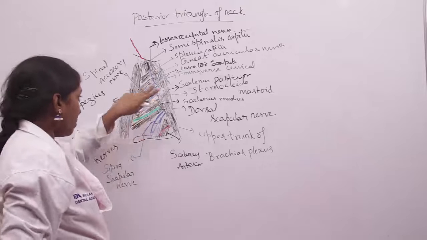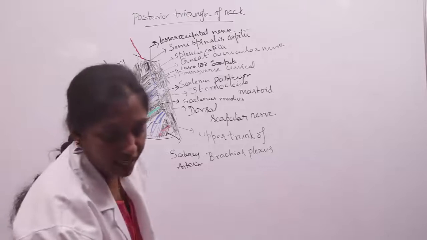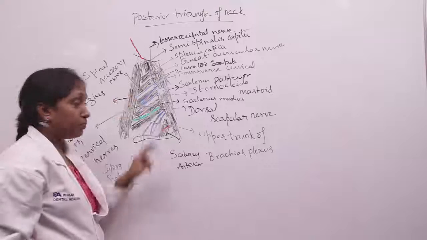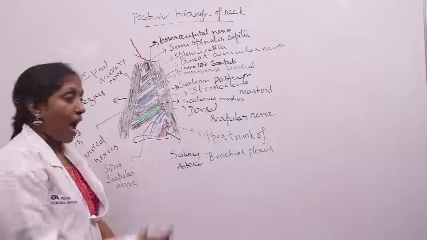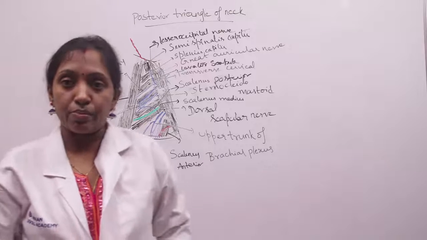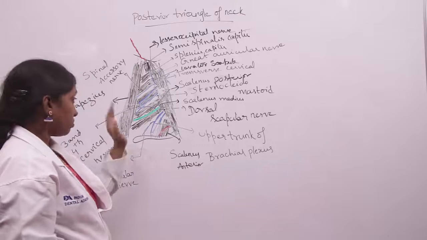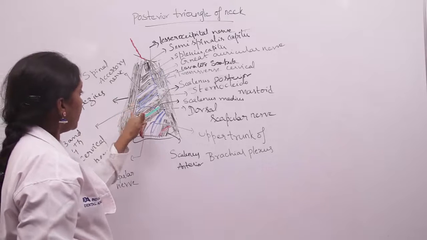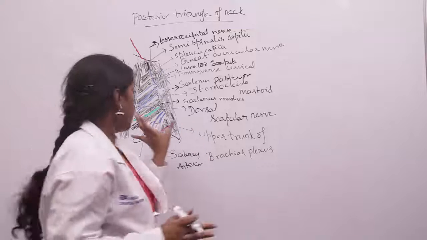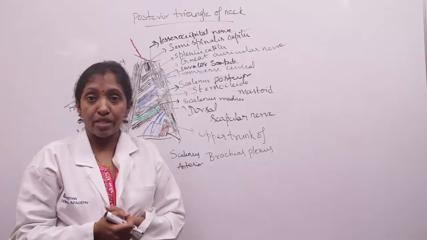And parallel to the spinal accessory nerve, two other nerves are there. They are the C3 and C4 cervical nerves. They run parallel to the spinal accessory nerve, and they disappear beneath the trapezius muscle, and they supply the levator scapulae and trapezius muscle, but they are invested by the prevertebral layer of deep cervical fascia. And coming to the other nerve, that is the dorsal scapular nerve. It arises from the C5 root, and it supplies the rhomboid major and minor.